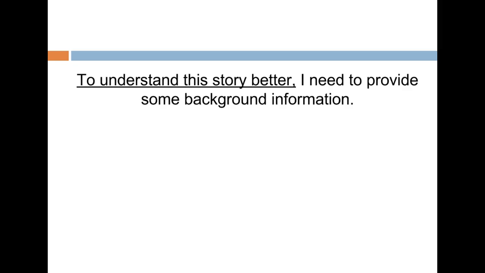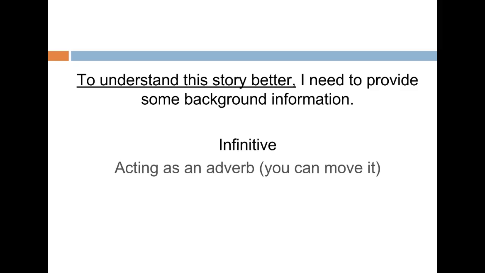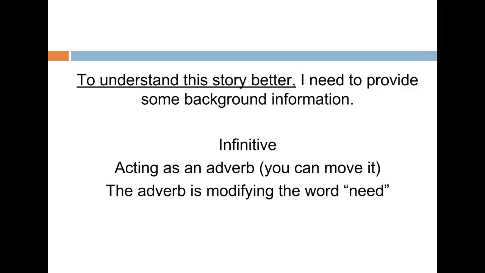Next sentence reads like this. To understand the story better, I need to provide some background information. I see that we got the word to plus a verb, so I know that this is an infinitive phrase. Also, I can move the infinitive to the back of the sentence, so it reads like this. I need to provide some background information to understand this story better. And because I can move it to the back, that makes it an adverb phrase. And in this instance, it is modifying the word need.